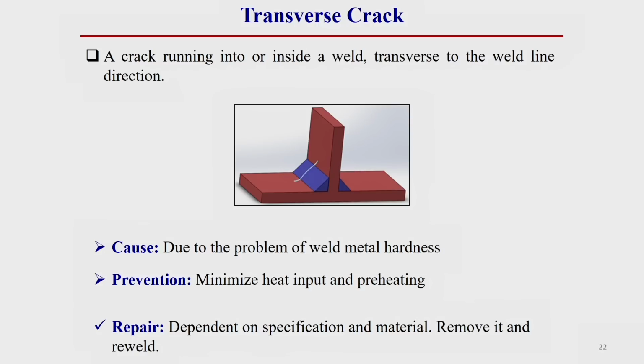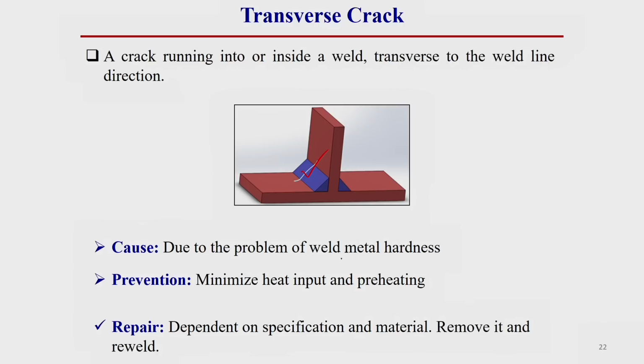Then transverse crack. Here this transverse crack direction is perpendicular to the welding direction. That means the transverse direction of the welding axis. So, what I have told you, depending upon position and direction, the crack is named. The cause of this crack is weld metal hardness. Hardness is the main reason for this transverse crack. How can we prevent this? Minimize the heat input, or by preheating we can prevent this transverse crack. And repairing, what I have already told you, remove this crack region by grinding or gouging operation and re-weld it.